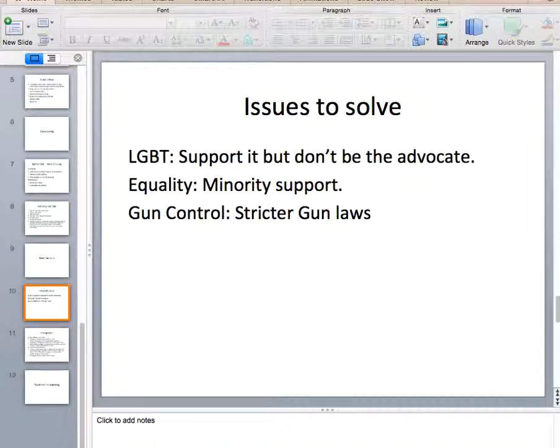For gun control, it's mainly a problem between the Second Amendment versus the gun killings. So to solve this, we take the middle ground again and improve stricter gun laws. So this makes sure that people can still have guns. It's just that it's hard to get them.